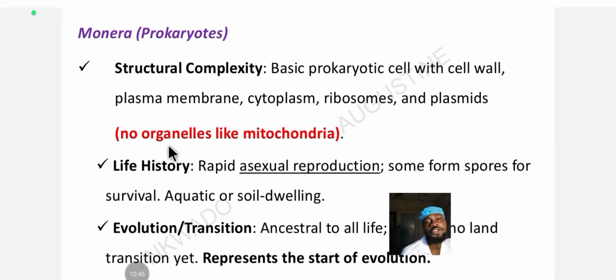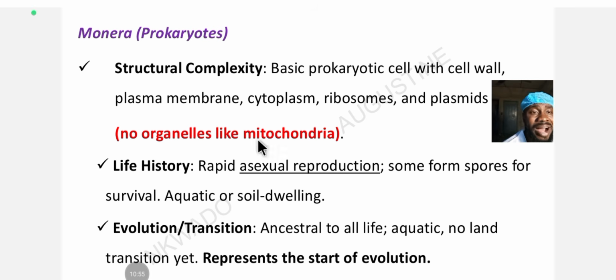So they don't have any organelle outside the cytoplasm. The cytoplasm houses a few organelles such as ribosomes, the membrane of the cell, and so on. So all these organelles that are found outside the cytoplasm, you don't find them in prokaryotic cells.